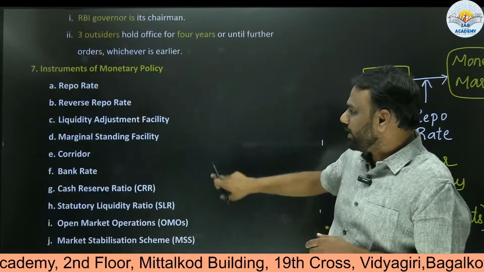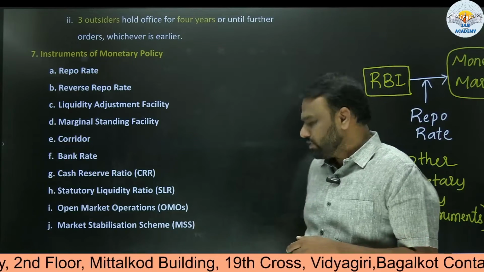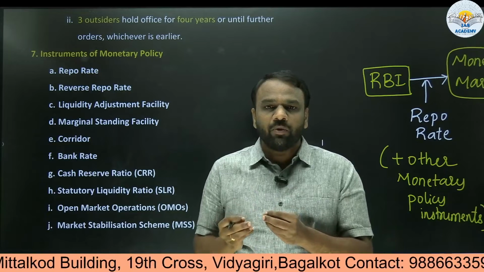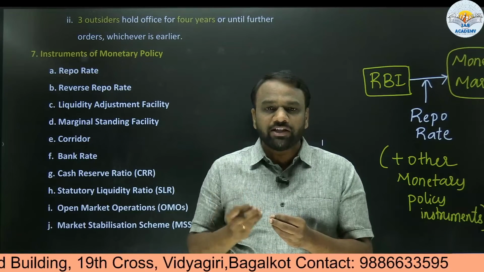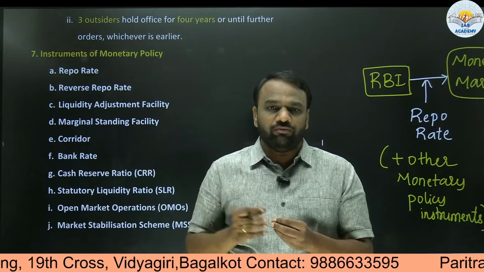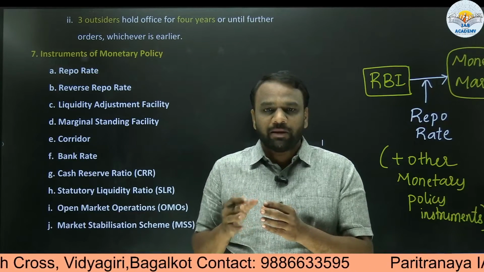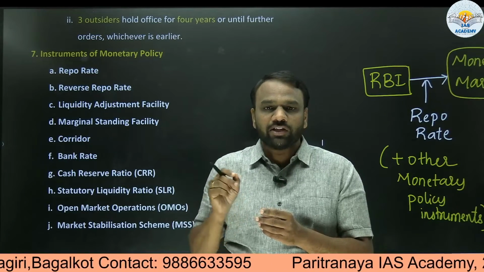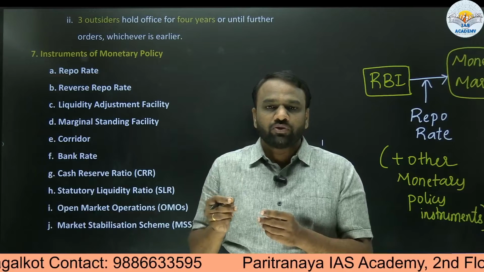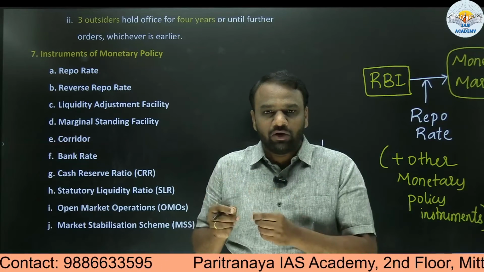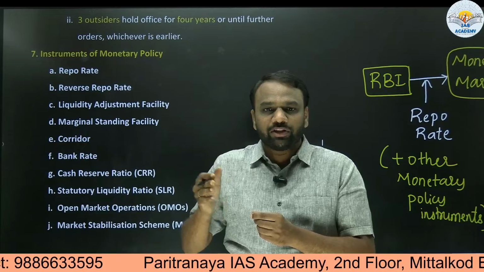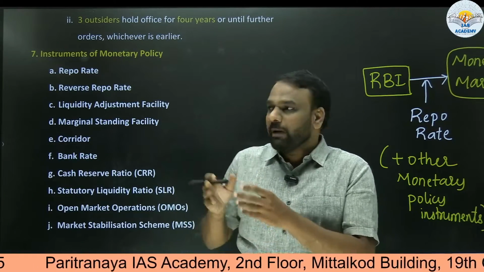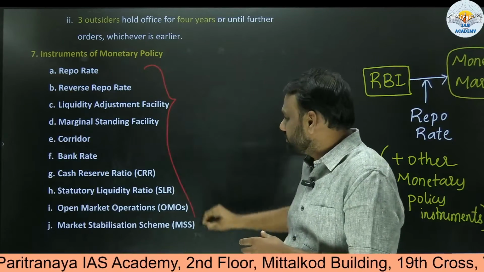Next, instruments of monetary policy. As I mentioned, monetary policy consists of various instruments. With the help of these instruments, what does the RBI try to achieve? The RBI tries to establish control over the money flow. With this control over the money flow, it wants to bring inflation under control and at the same time promote economic growth. So to ensure that inflation is under control and that economic growth is taking place, it ensures that the money flow is under control with the help of these instruments.